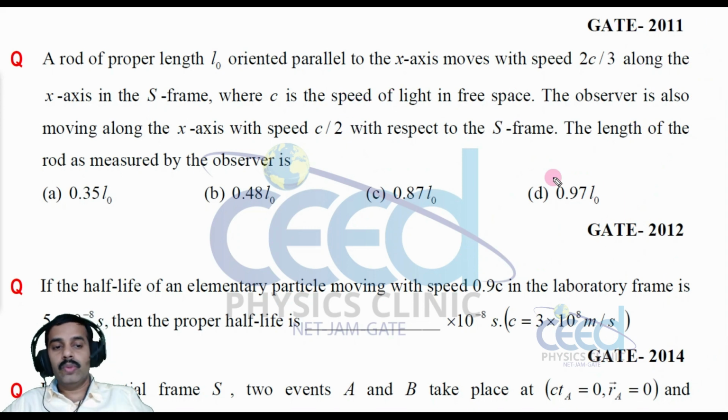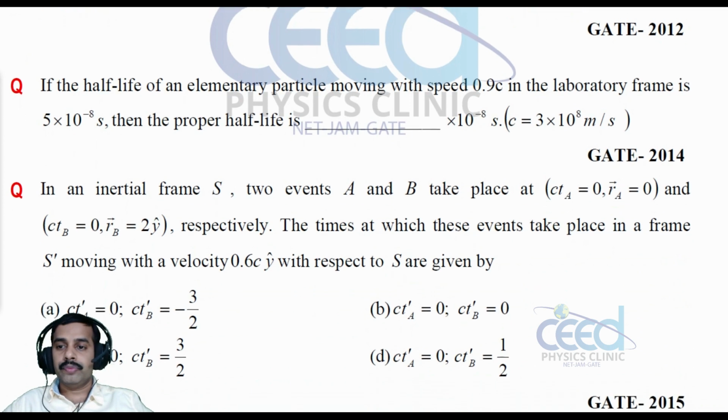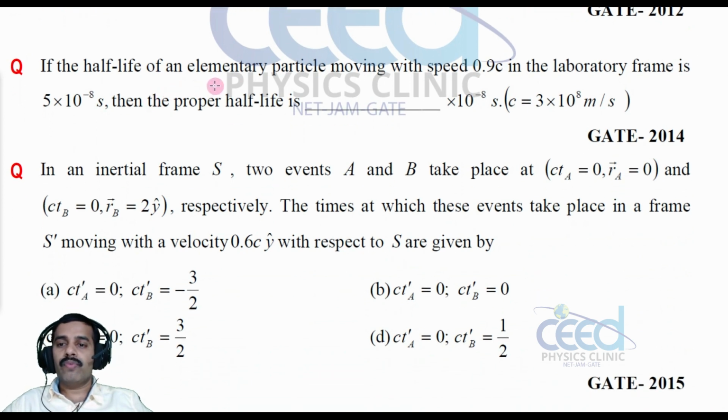Now let us come to another question. The question is, if the half-life of an elementary particle moving with a speed 0.9 c in the laboratory frame is 5 into 10 raised to minus 8 seconds, then the proper half-life is, so this is with respect to the laboratory frame, the lifetime, right? That is t is given, right?